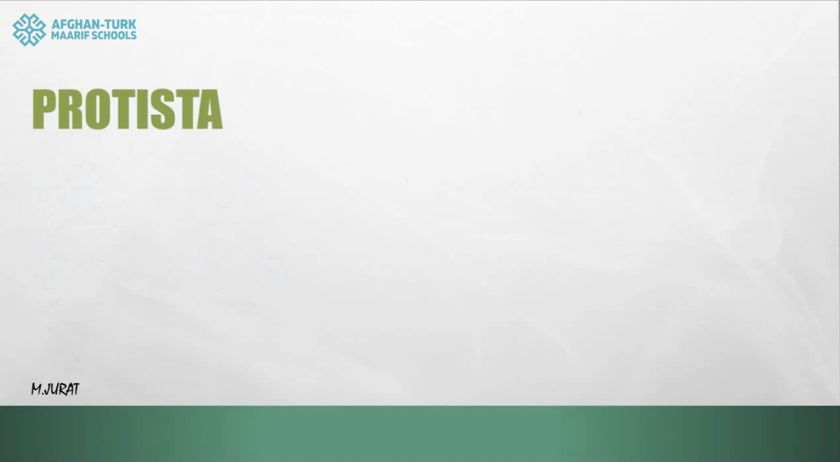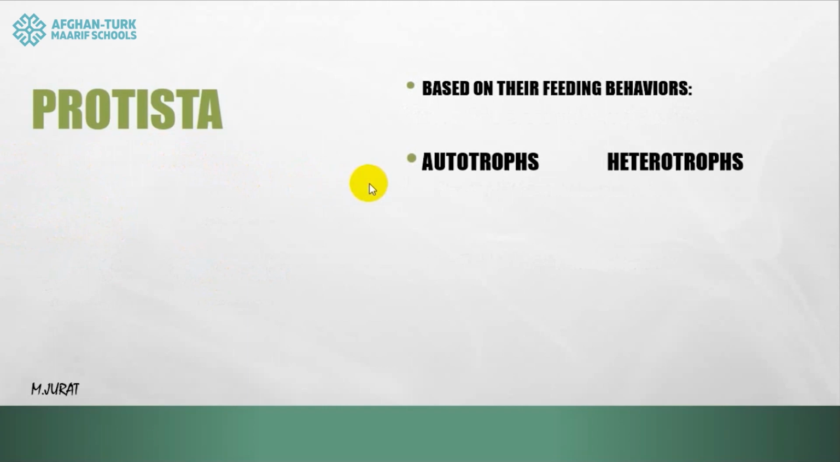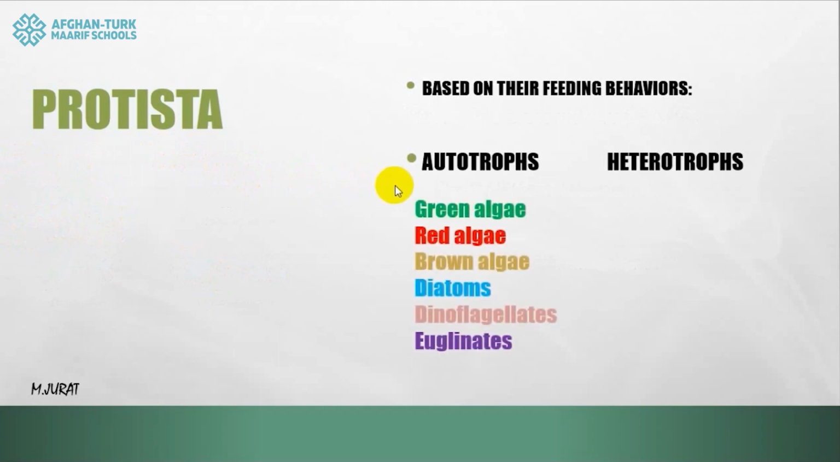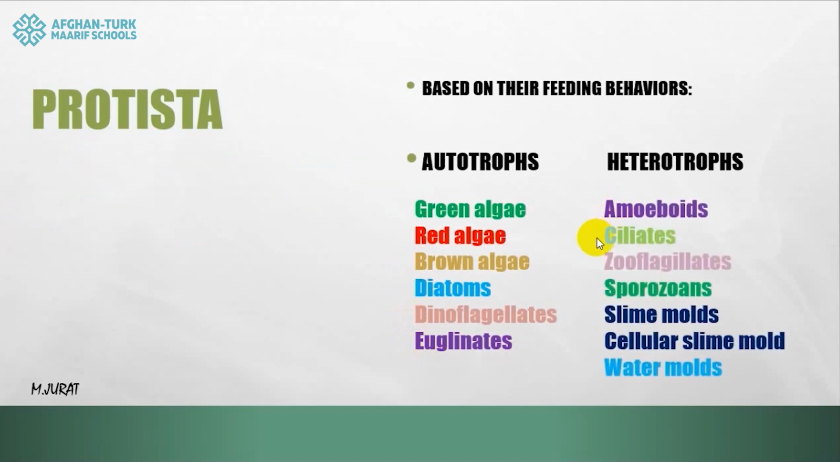Based on the different feeding behaviors that Protista have, we can divide them into two categories: autotroph and heterotroph. Autotroph protists are green algae, red algae, brown algae, diatoms, dinoflagellates, and euglena. And heterotroph protists are amoeboids, ciliates, zooflagellates, sporozoans, slime molds, cellulose slime molds, and water molds.